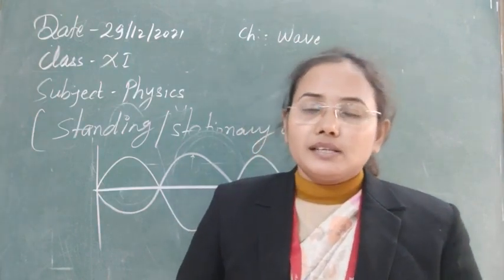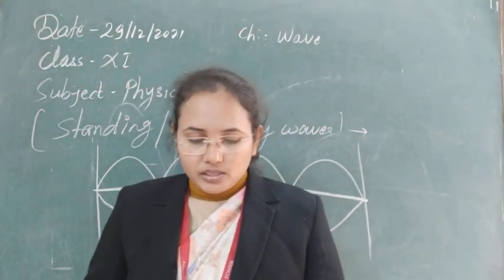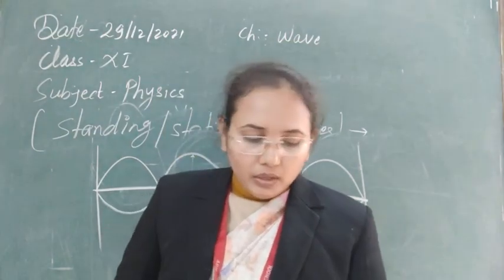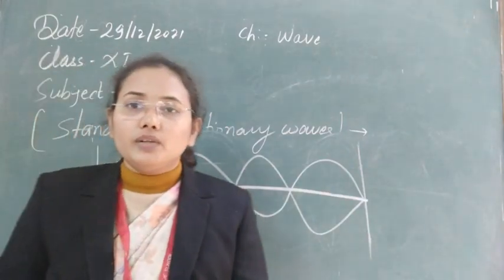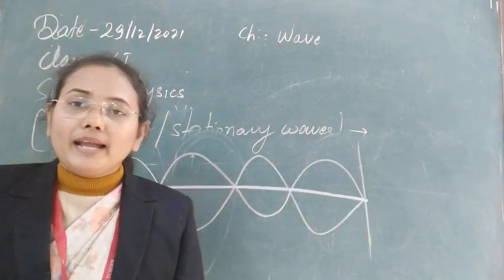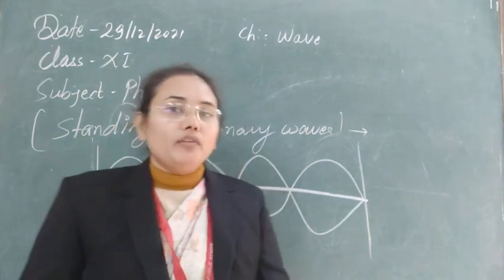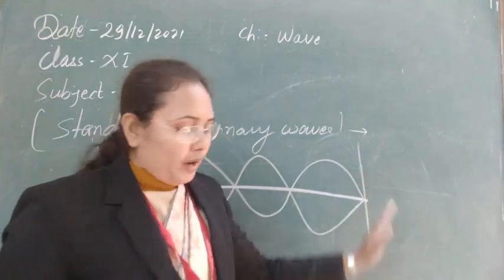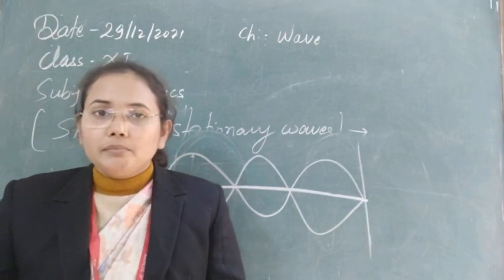Next, the topic is the characteristics of standing or stationary waves. First characteristic: the disturbance is confined to a particular region between the standing points. You can see the particular regions selected here for the production of stationary waves, where the waves are going and reflecting from a point. Second, there is no onward motion; you cannot see any motion of the wave beyond this point in space, so we cannot call it a progressive wave.